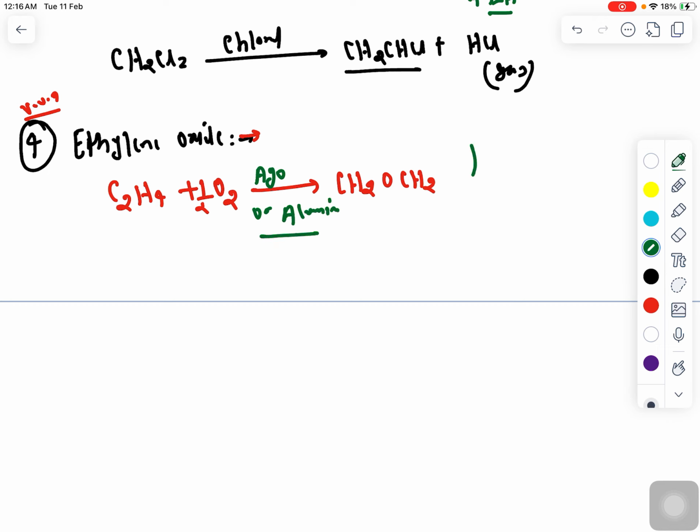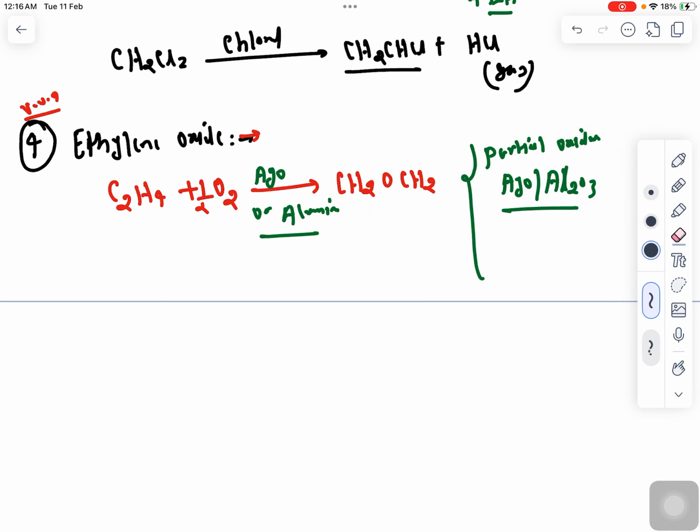So now you can see here that whenever oxidation, because here oxidation is happening, so partial oxidation is happening, and the catalyst being used here is AgO or alumina, Al2O3, right? So this is very important. You have to remember these things here. That is, sorry, the catalyst used here is AgO or Al2O3, and partial oxidation is happening, right?